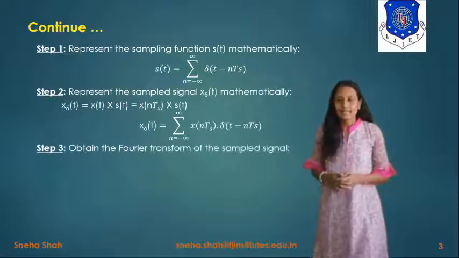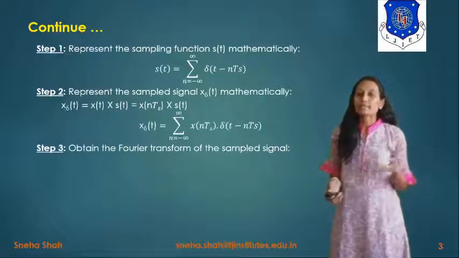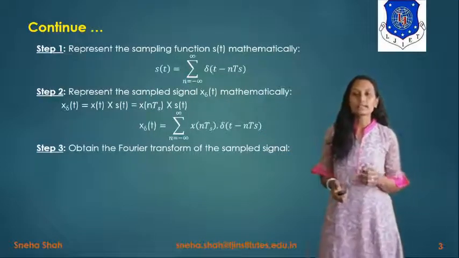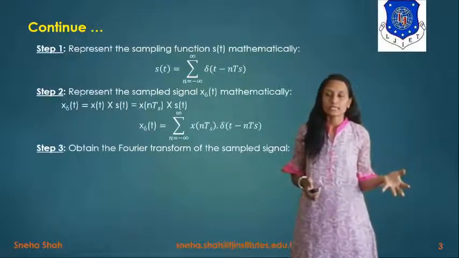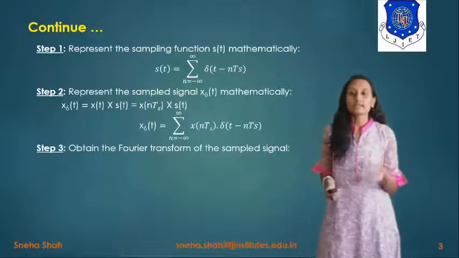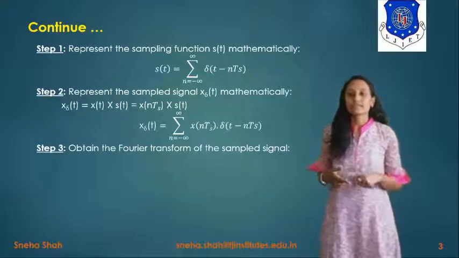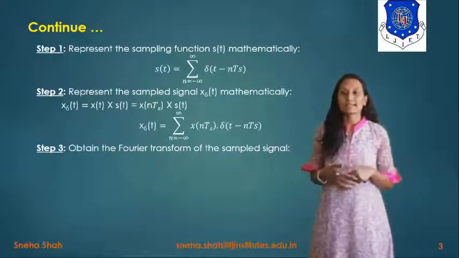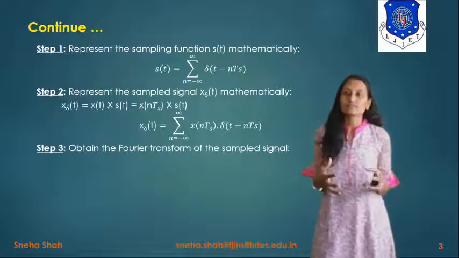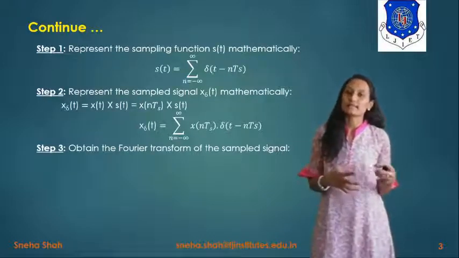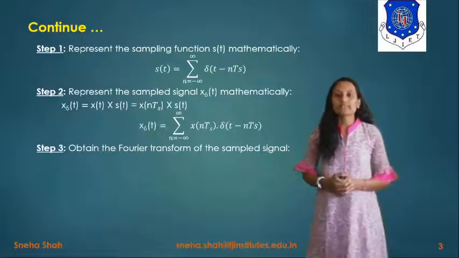Now the next step is to obtain the Fourier transform of the sampled signal. So what is the basic process of this? If we're considering any complex mathematical equation, it will be solved if we convert it into another transformation method, like Fourier transform, Z transform, Laplace transform, like this. So if you want to solve complex equations, for that we take the different transform methods, right? So here we are using the Fourier transform method.